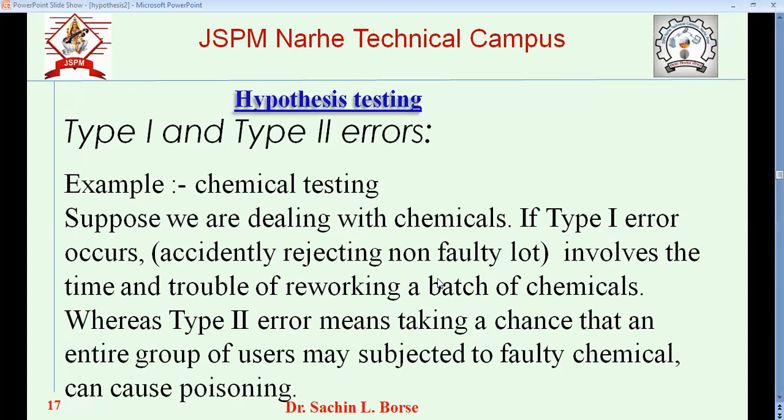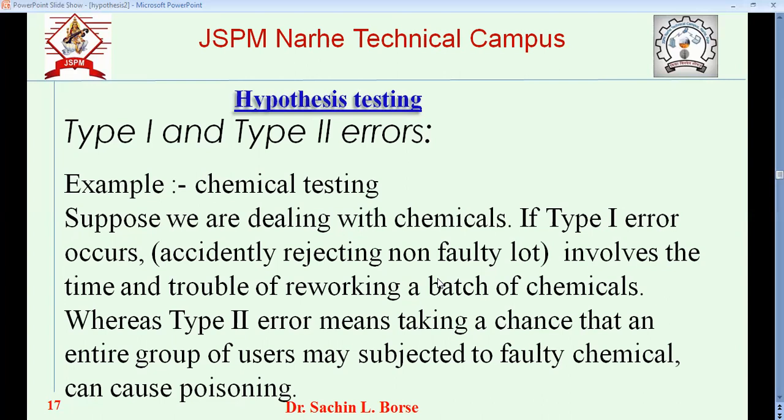But I will give one example here where you are forced to make type 1 error increase to reduce the type 2 error. It is about the chemical. We know that some chemicals are used for medicine purpose, so I have taken one example, a medical chemical.